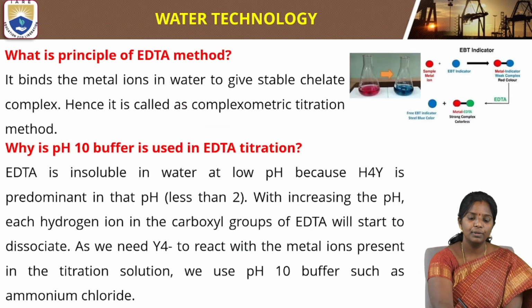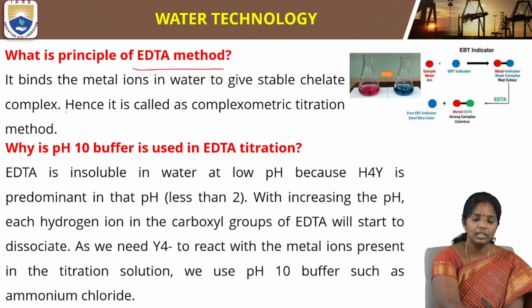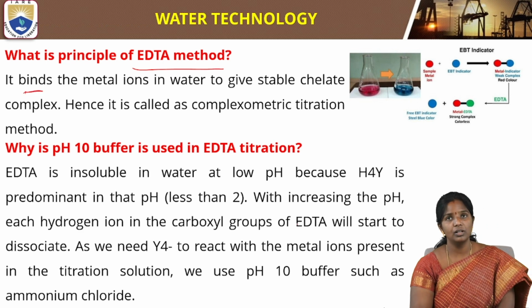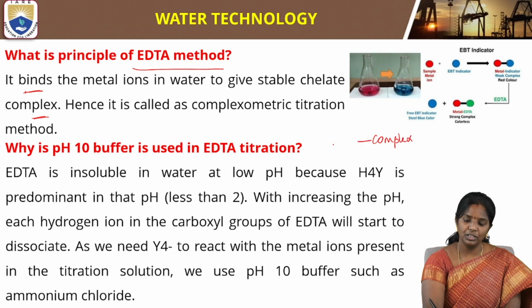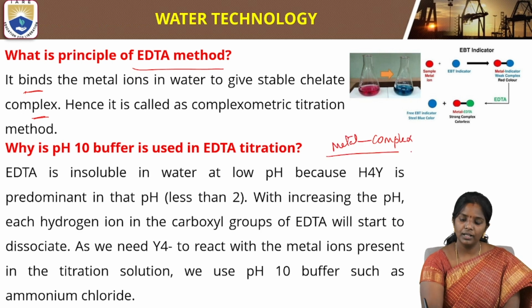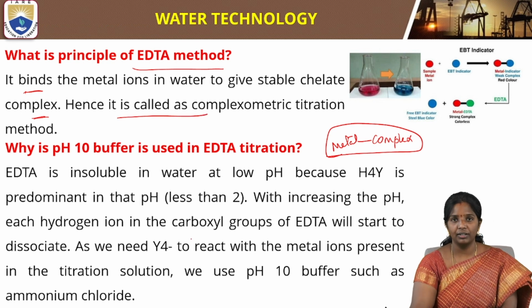Then what is the principle of the EDTA titration method? EDTA binds with the metal ions in water to give a stable chelate complex. A chelate complex is nothing but a complex formed with the metal ions. Hence it is called a complexometric titration method.